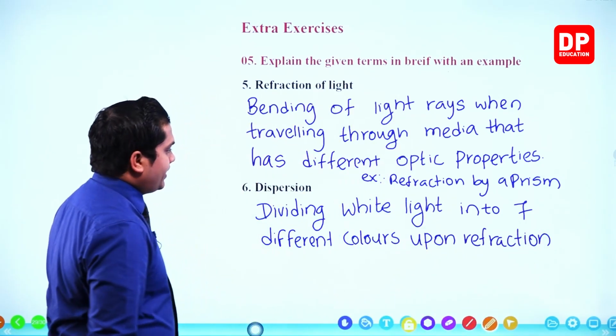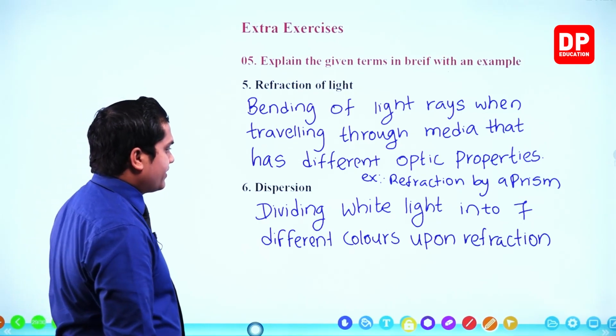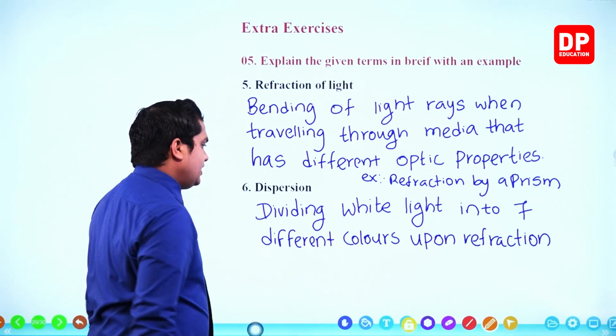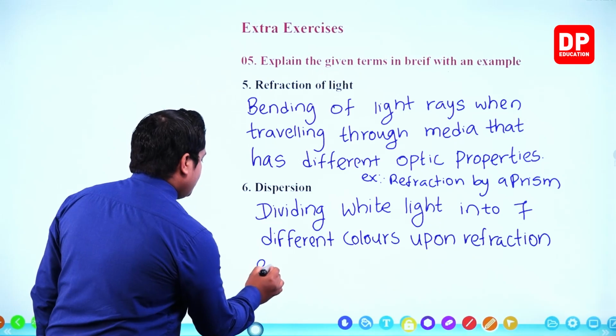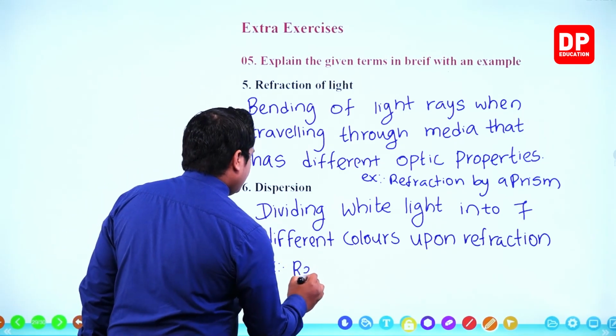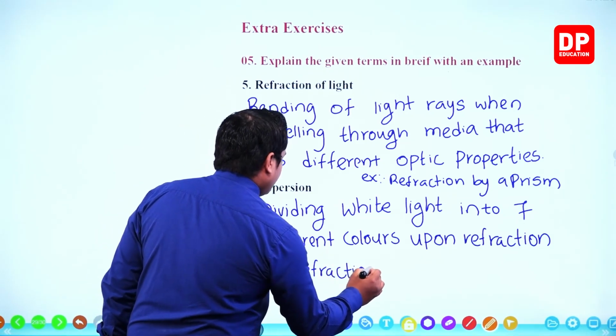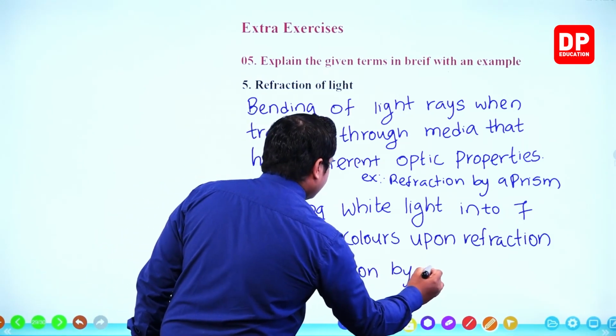Dividing white light into seven different colors upon refraction is dispersion. Example, refraction by a prism.